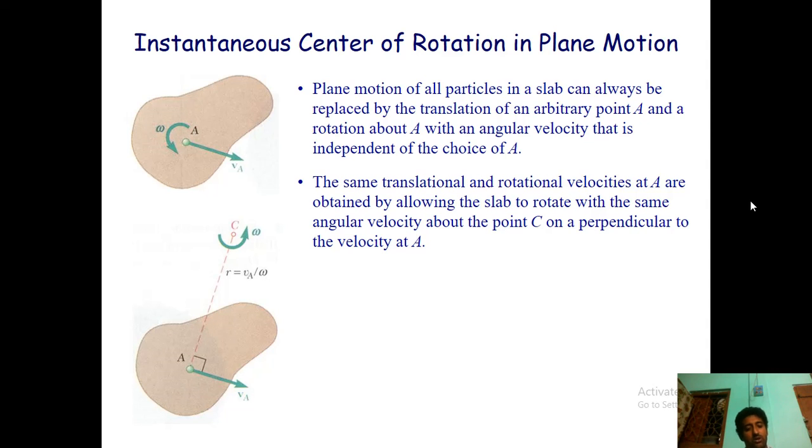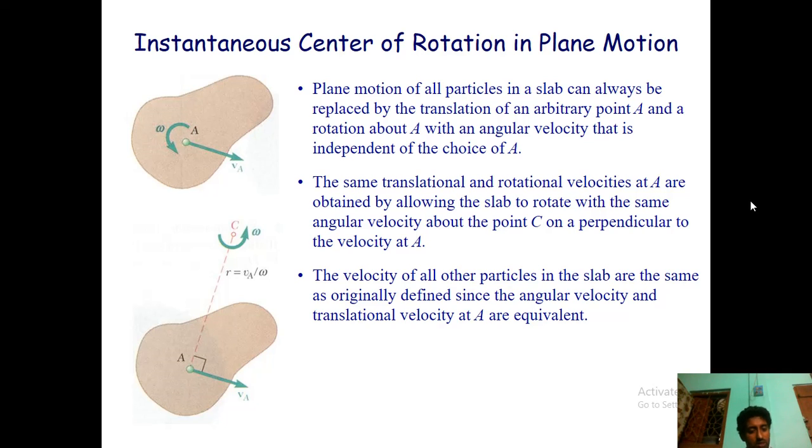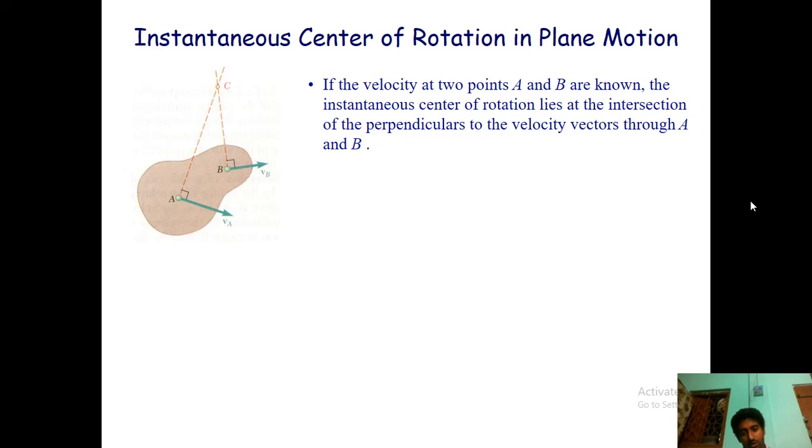This is the same thing. If a rotation is applied, what happens now? If the rotation is provided at a point, as you can see from the movement, this whole body will rotate. Okay, instantaneous center of a plane. If we consider two points, then it will get another rotation. These things we can see when we consider them in terms of the instantaneous center.